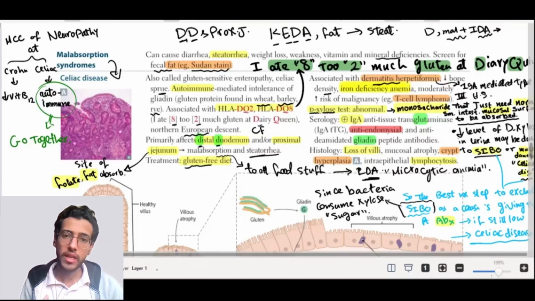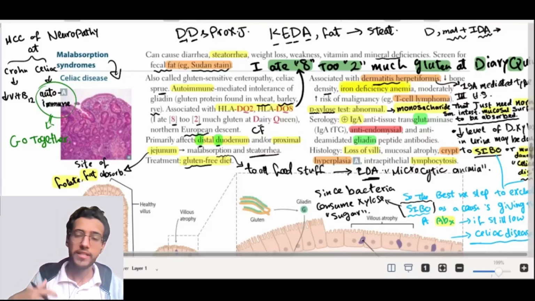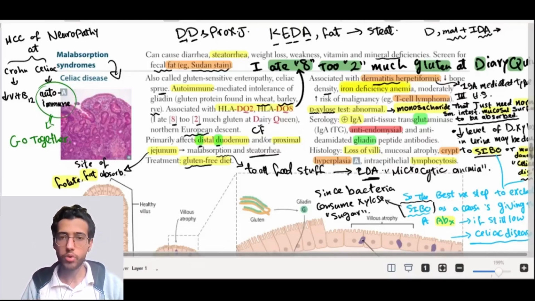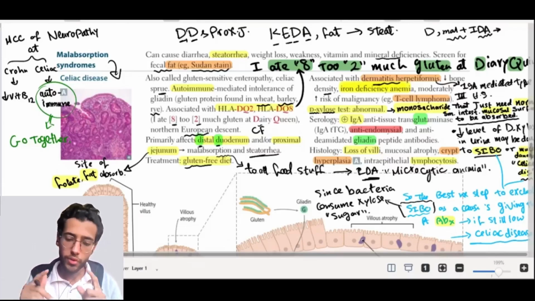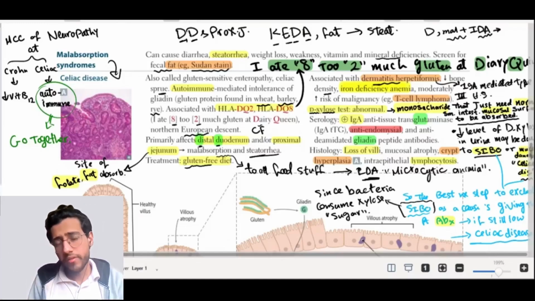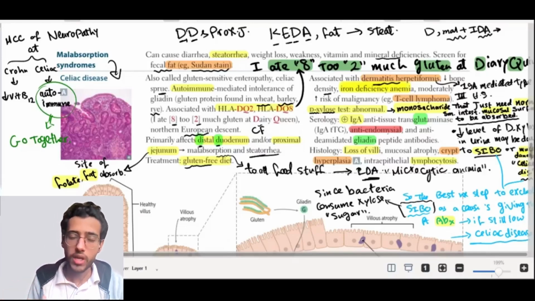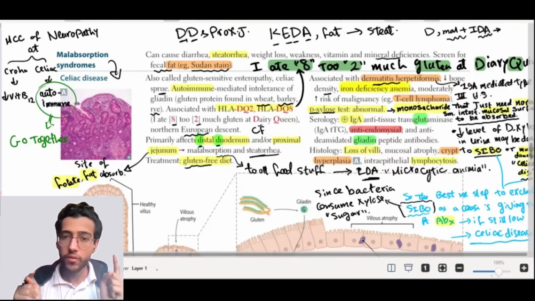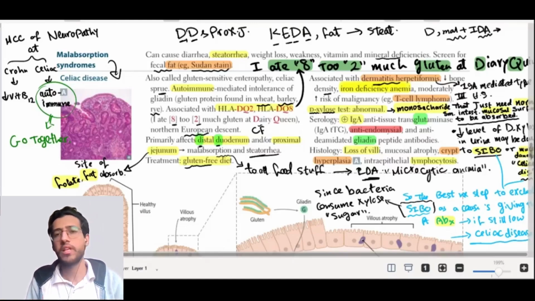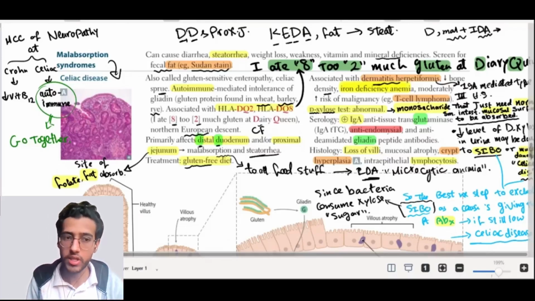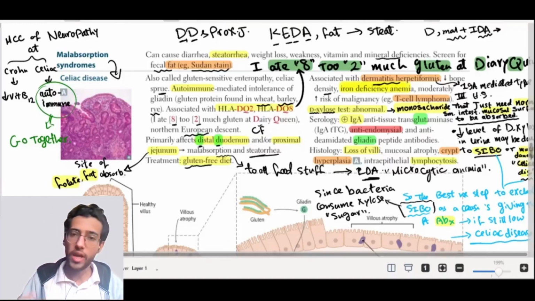So how to differentiate between this as a cause of low D-xylose in the urine and celiac disease, which causes injury of the mucosal surface and low D-xylose in the urine? This is simple, easy. Give the patient antibiotic. If the patient improves on the antibiotic, you know that the cause was small intestinal bacterial overgrowth. After we give the patient antibiotic, detect the level of D-xylose. If the level returns to normal, you know that the cause of the previous low level is small intestinal bacterial overgrowth, not celiac disease. But if the level of D-xylose is still low after you gave the patient the antibiotic, this means that the cause isn't small intestinal bacterial overgrowth, and there must be injury of the small intestine. So you suspect celiac disease and rule out SIBO.